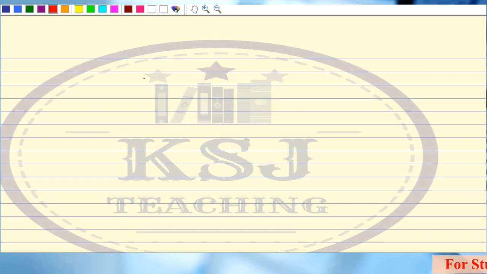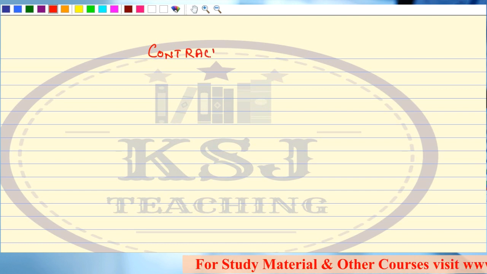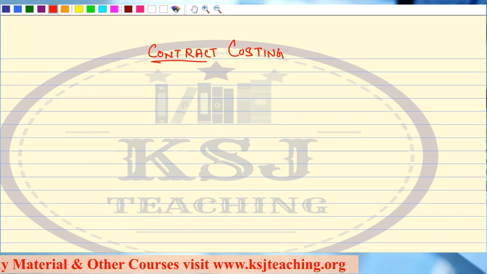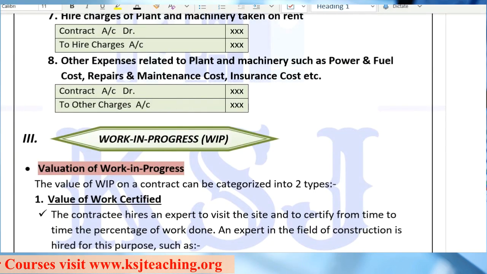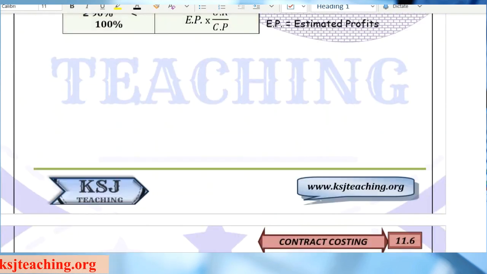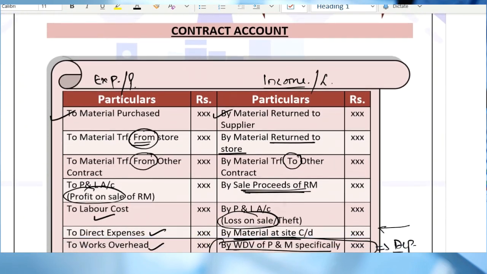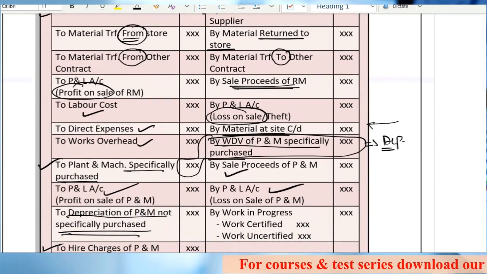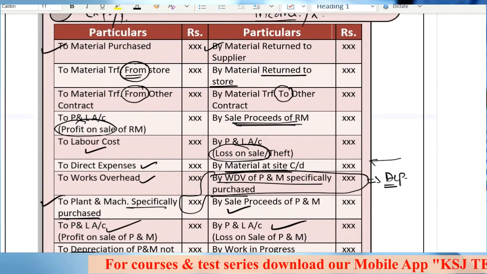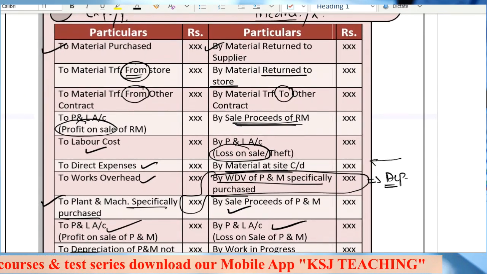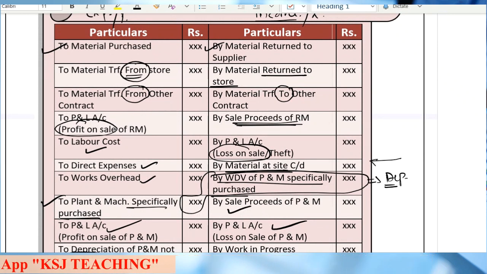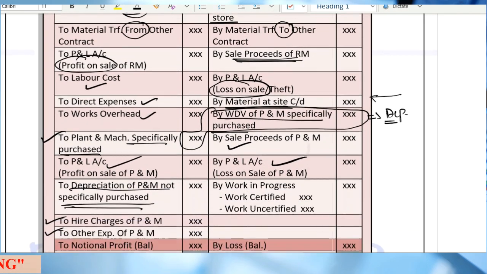So, let's continue with our discussion on contract costing, a very important chapter. In contract costing we have been discussing the contract account. Open your books, page 11.6. We have discussed a few parts of the contract account, like material, labor and overheads. Then we discussed the plant and machinery, which was very important, in the last lecture.